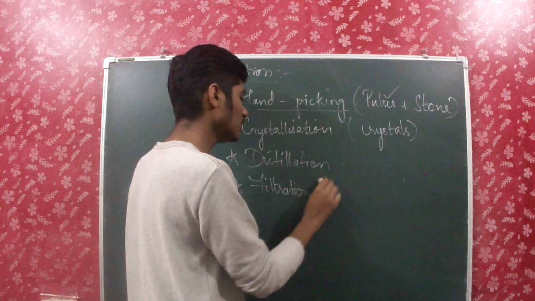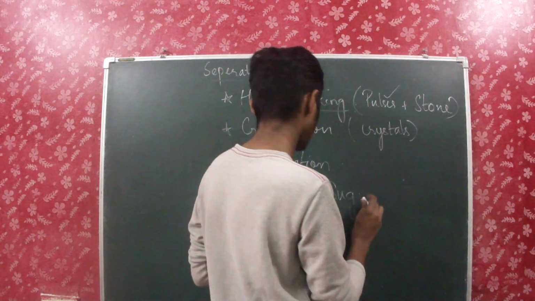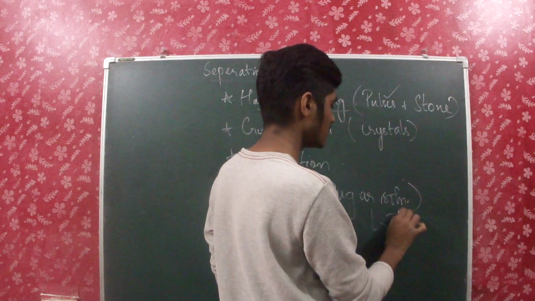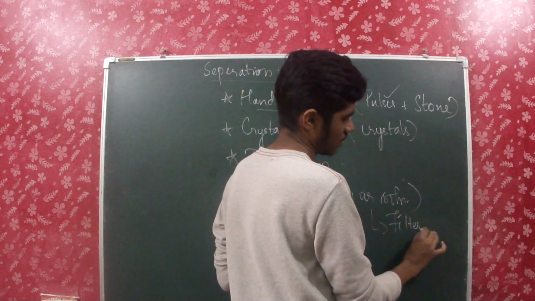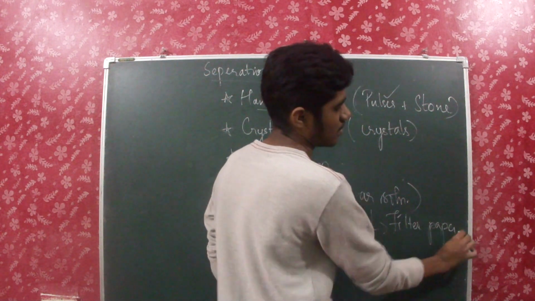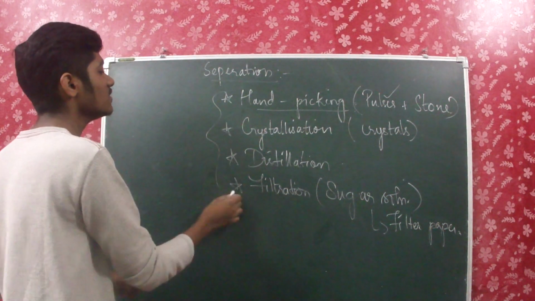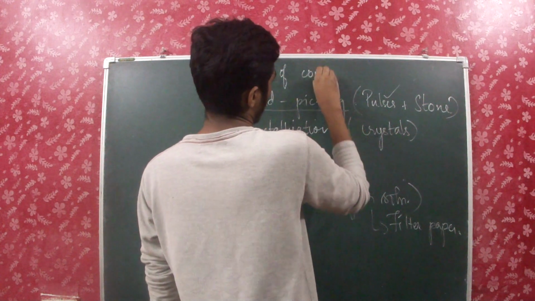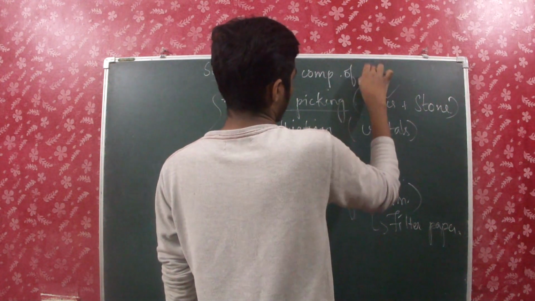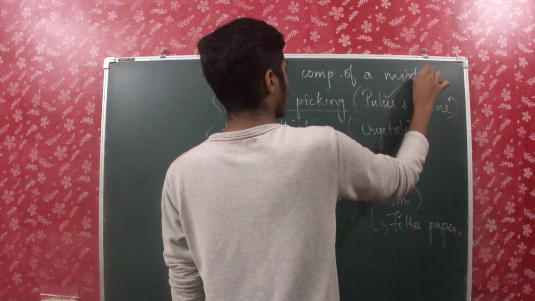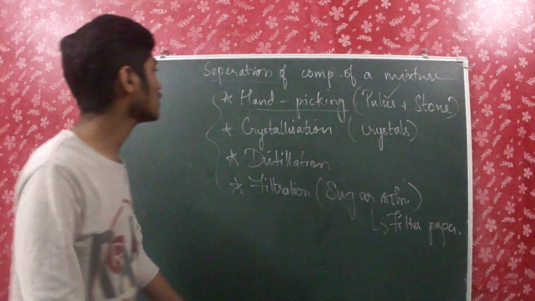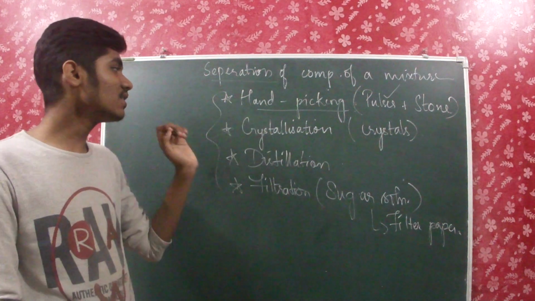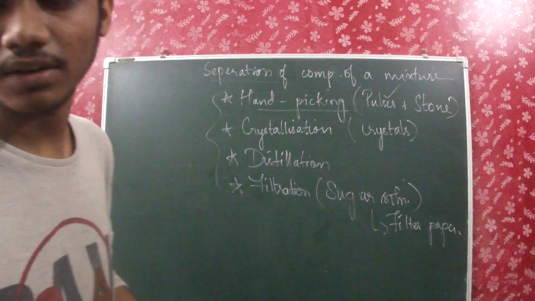Can you give one good example for this? Yes, sugar solution, and this is done using filter paper. So these are the four methods by which the components of a mixture can be separated: hand picking, crystallization, distillation, filtration.